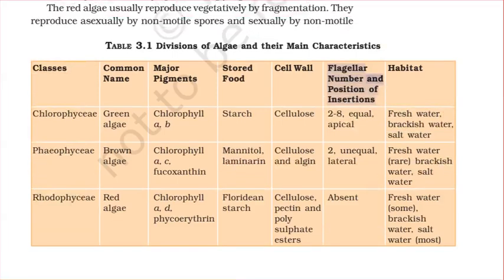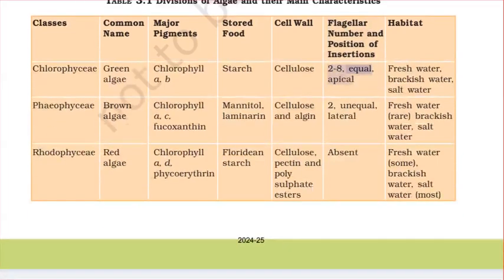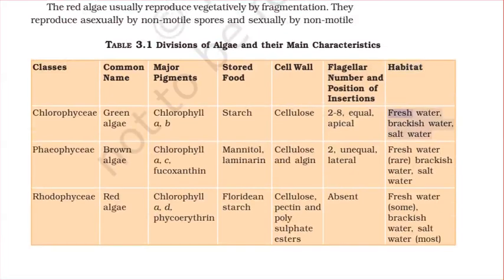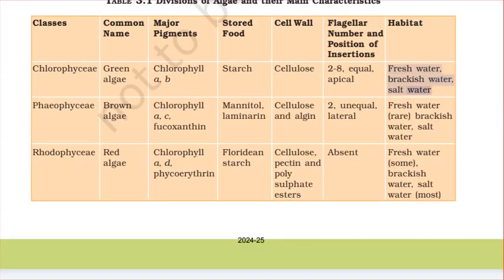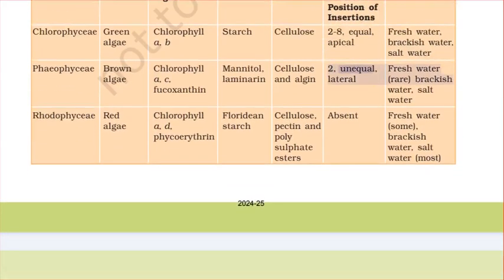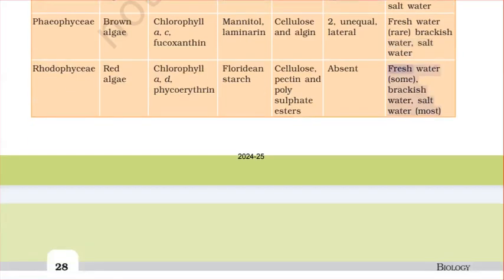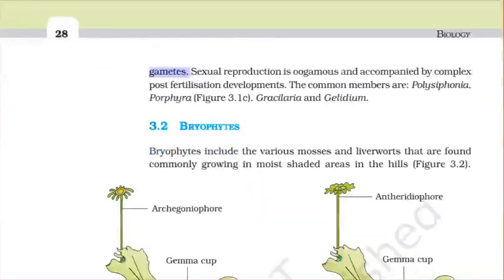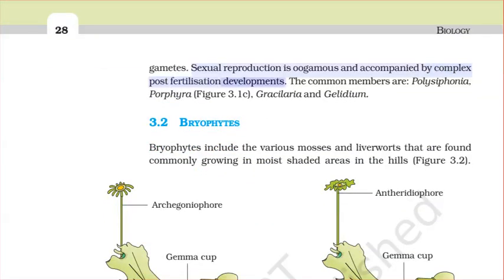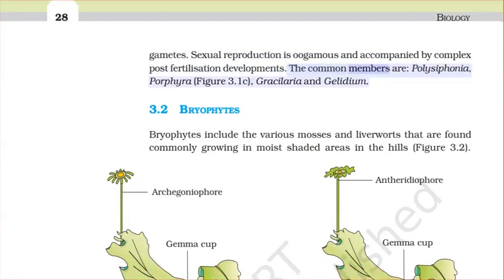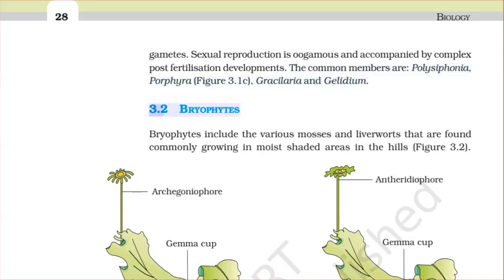Flagellar number and position of insertion: 2 to 8, equal, apical; 2, unequal, lateral; absent. Habitat: freshwater, brackish water, salt water. Gametes: complex post-fertilisation developments. The common members are Polysiphonia, Porphyra, figure 3.1c, Gracilaria and Gelidium.